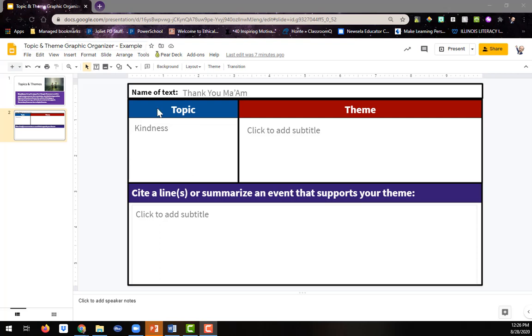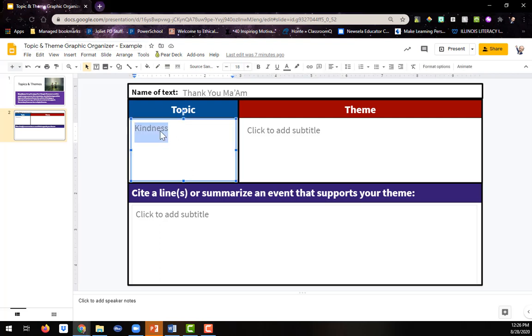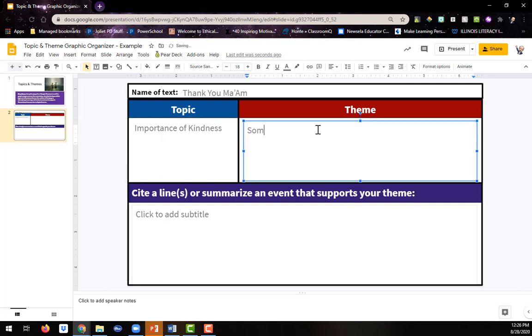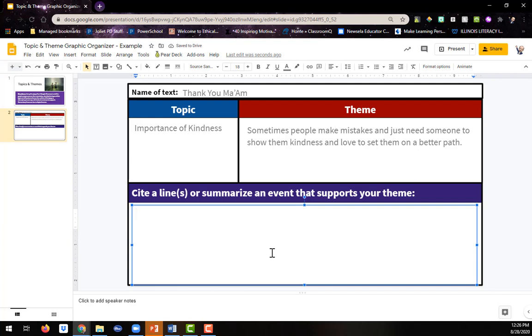For instance, for Thank You, Ma'am, we talked about the topic of the importance of kindness. And then my theme was sometimes people make mistakes and just need someone to show them kindness and love to set them on a better path. That's why we always reread. I missed the "A." Now down here, we're going to cite a line or summarize an event that supports your theme. Sometimes you can go, oh, I got the perfect line right here.